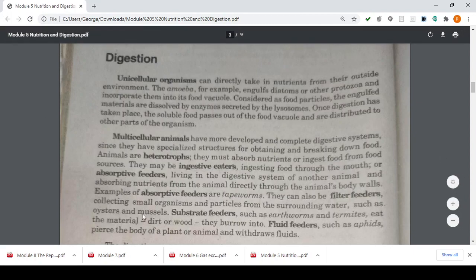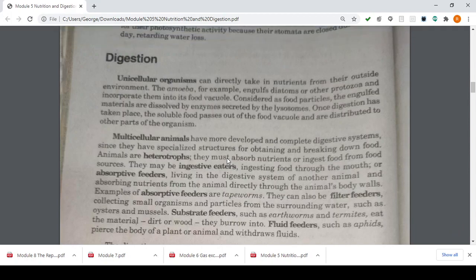An example of those that are absorptive eaters are parasites, because parasites, kids, such as Trichuris trichiura and Ascaris lumbricoides, are parasites and they prey on us if we become their host. They eat what is inside our body. For example, if I eat this, kids, the parasite inside my body will take what I eat. These are because of parasites. They are known as absorptive feeders.